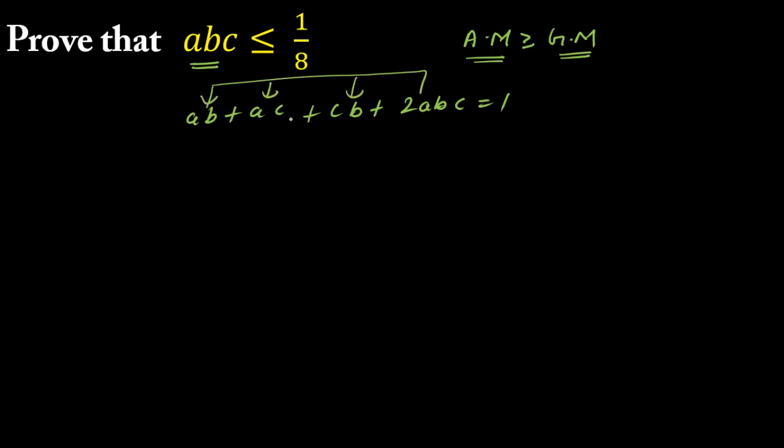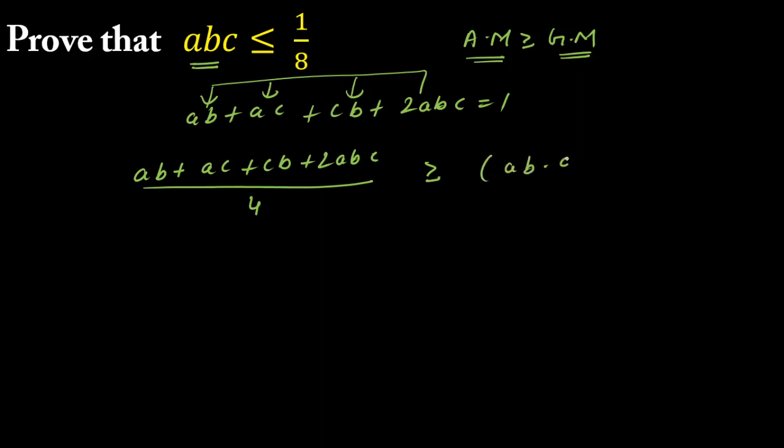The four numbers are AB, AC, CB and twice of ABC. And the sum I know, but the product I don't know. Why am I calculating this AM greater than GM? Because if I take the product, I'll get the inequality for the product of these three numbers. So the AM will be the sum of these numbers divided by 4, which is greater than or equal to the geometric mean, the product of all these numbers to the fourth root. So the product of these four numbers, AB multiplied by AC multiplied by CB multiplied by twice ABC, whole raised to power 1 by 4.